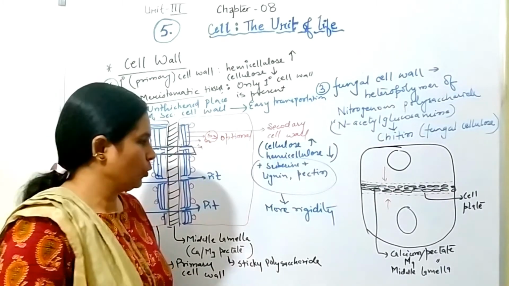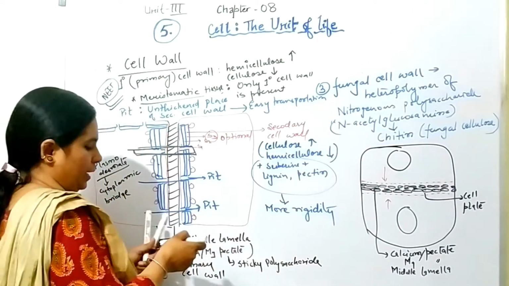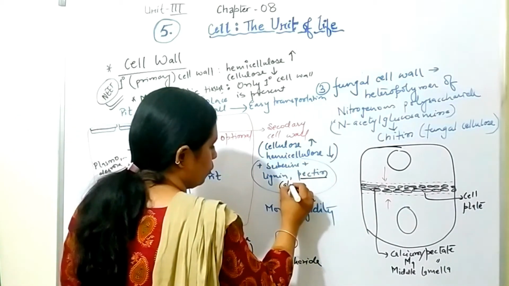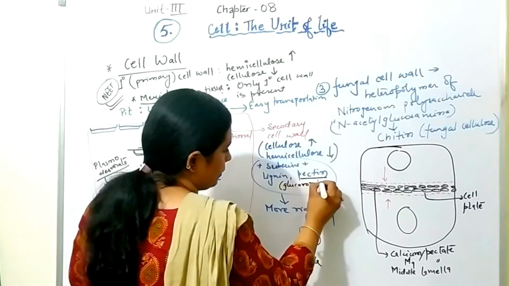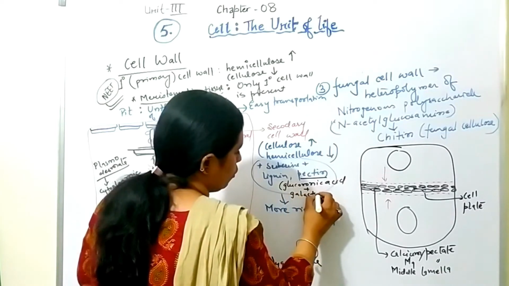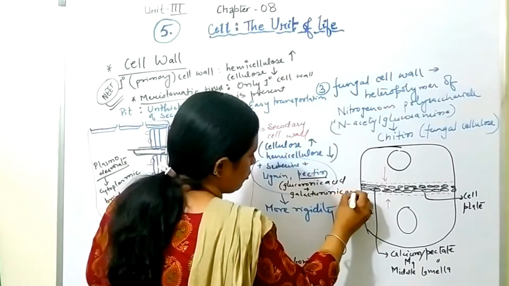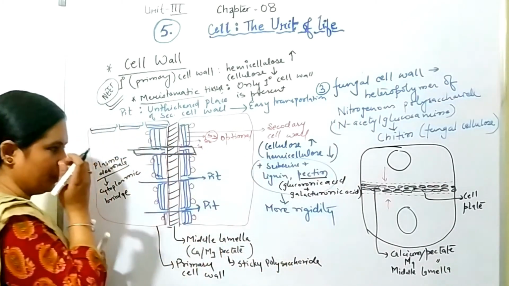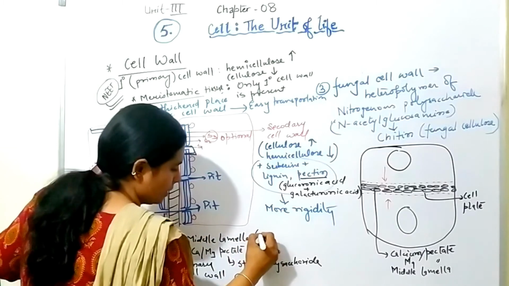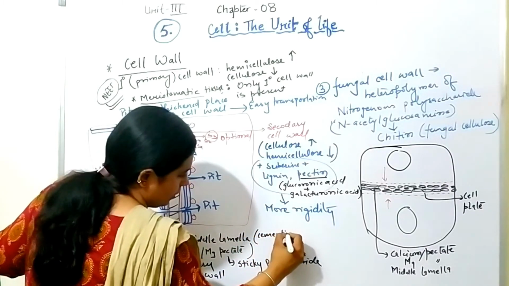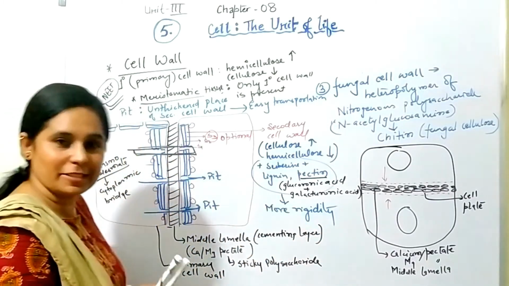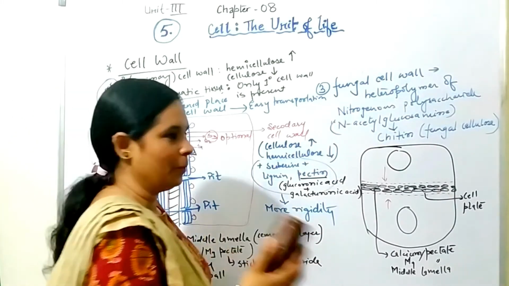Okay. So one more thing I forgot to tell you here, that pectin is made up of glucuronic acid plus galacturonic acid. So it is also a homopolymer. Okay. And one more thing here, that the middle lamella is the cementing layer. I am adding all such things so that you should not miss any word related to the biological terms.